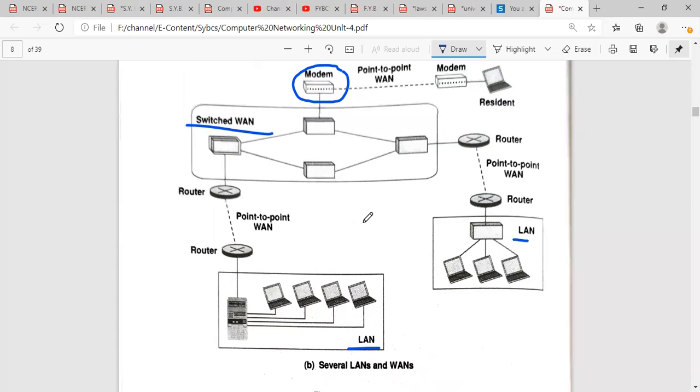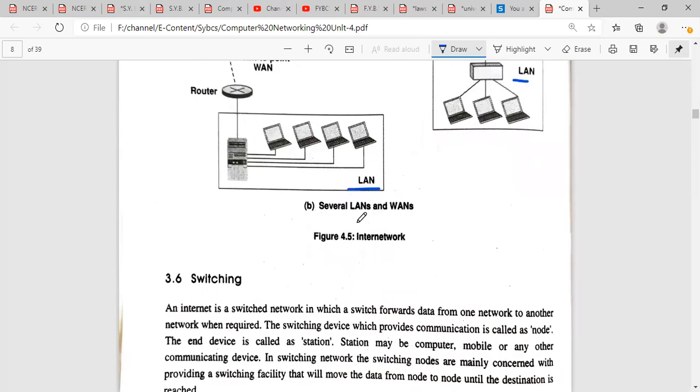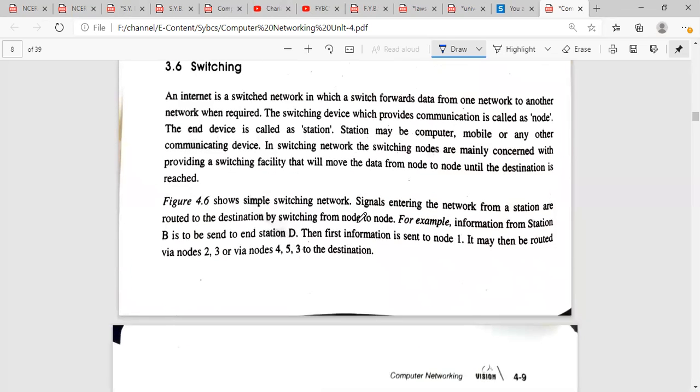An internetwork is a connection between multiple devices. After that, there is the concept of switching. An internet is a switched network in which a switch forwards data from one network to another network when required. The switching device which provides communication is called a node.